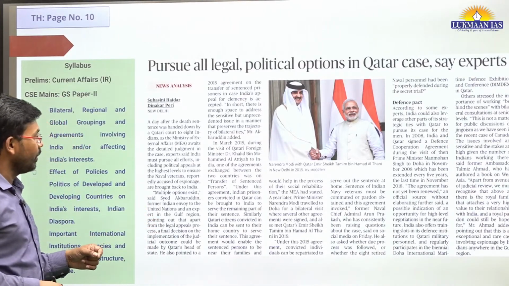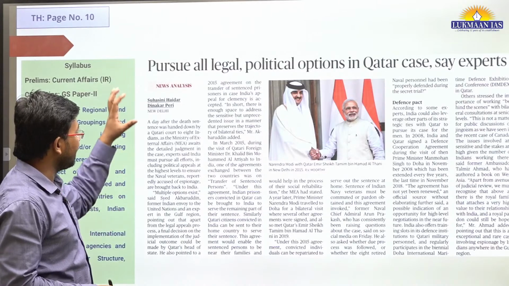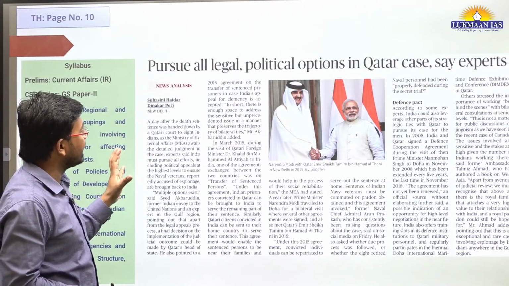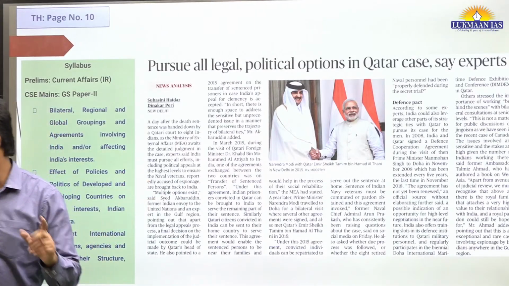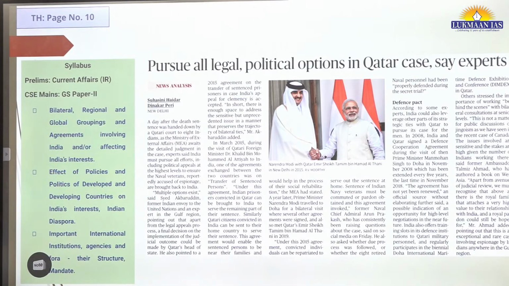In India, the Indian government has signed bilateral ties with Qatar. I'm going to name these ties because they will help you write an answer if a question comes. One is the transfer of sentenced persons under this agreement. So there was an agreement between India and Qatar.